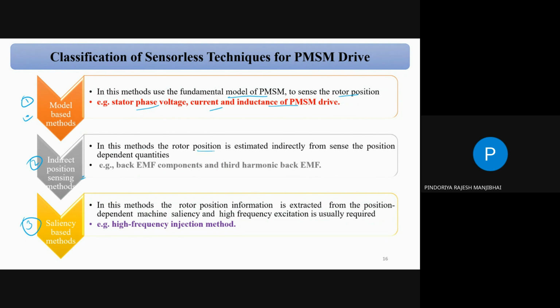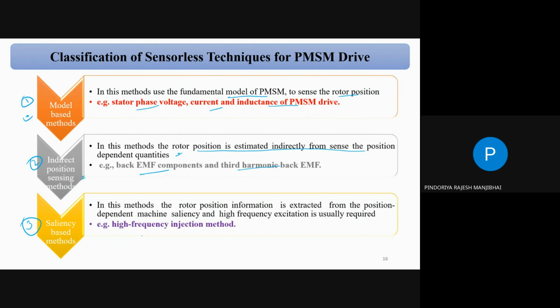Indirect position sensing method: in this method, the rotor position is estimated indirectly by sensing a position dependent quantity. We sense some quantity that depends on the rotor position. And what is the name of that quantity? Back EMF component, because the EMF is directly proportional to theta, correct? So the back EMF component, and third harmonic back EMF. Ultimately we have to sense the back EMF, and back EMF is nothing but your voltage. So by sensing the voltage, we can easily find the back EMF component, and once we have it, we can easily calculate the position.